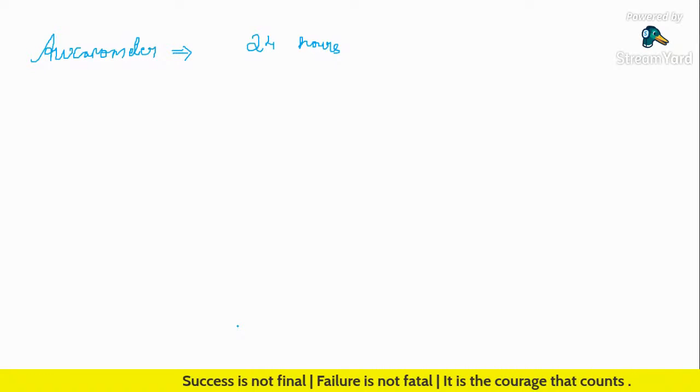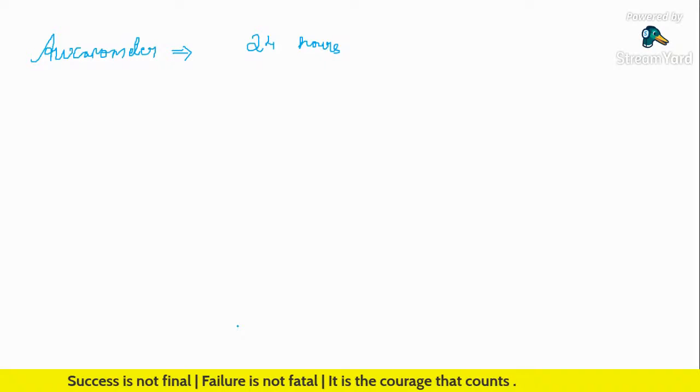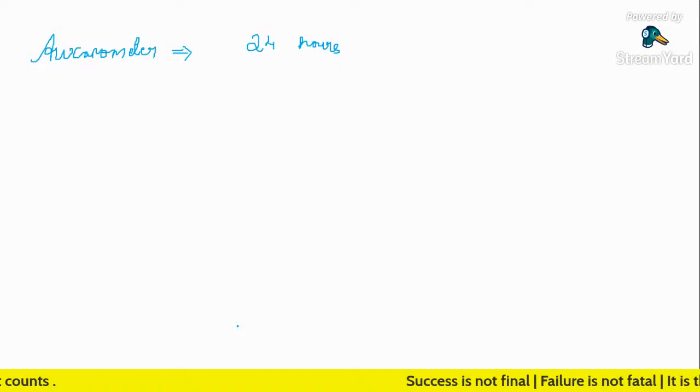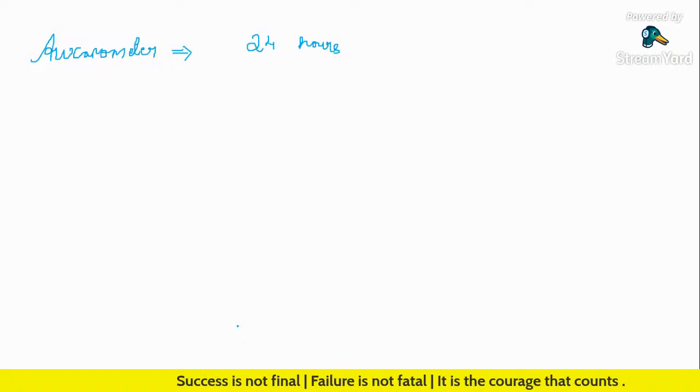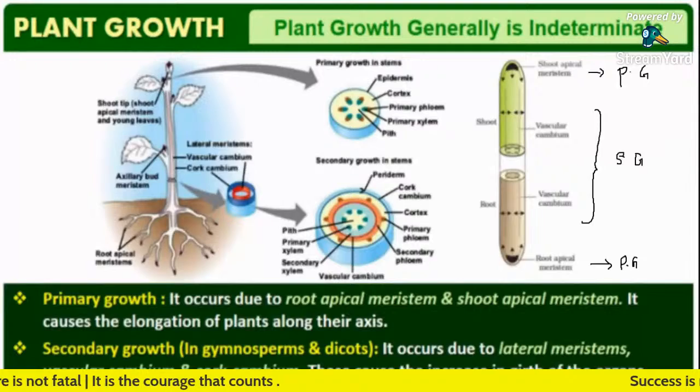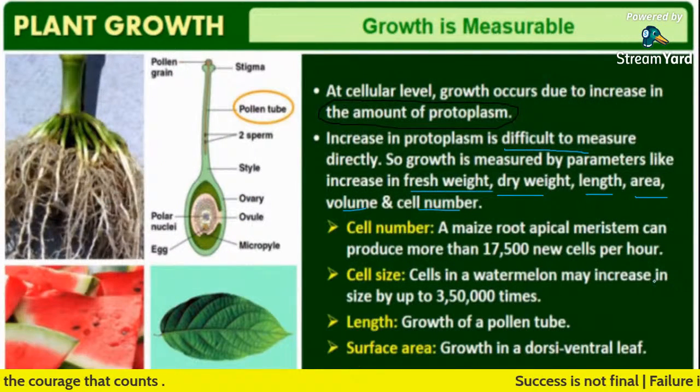It's okay, Calvin, it's okay. Whatever you have forgotten, whatever you don't know, that's why we are here in order to guide you. Okay, guys, so bookmark it. Auxanometer is the instrument used to measure plant growth, and it measures the growth of plant in 24 hours.